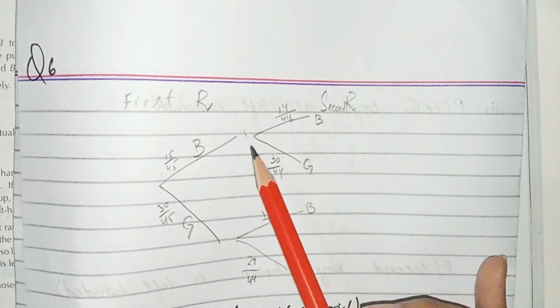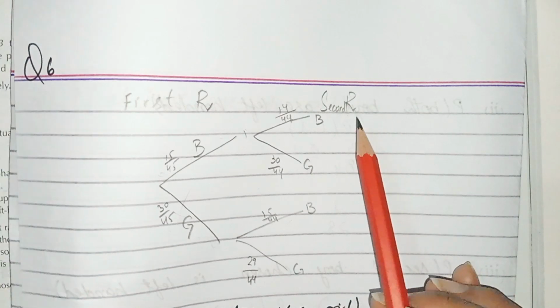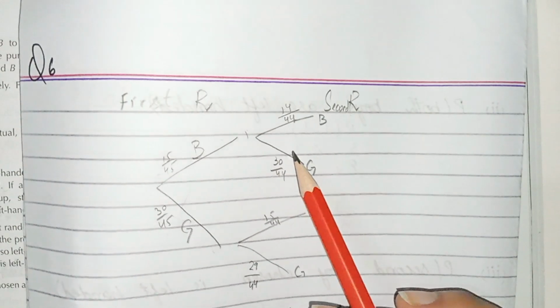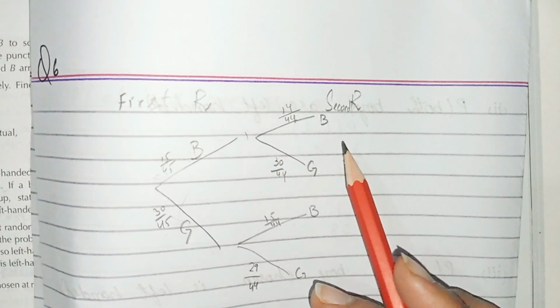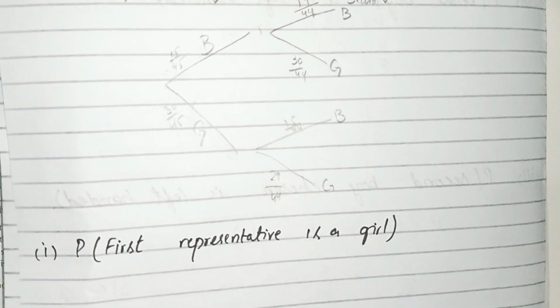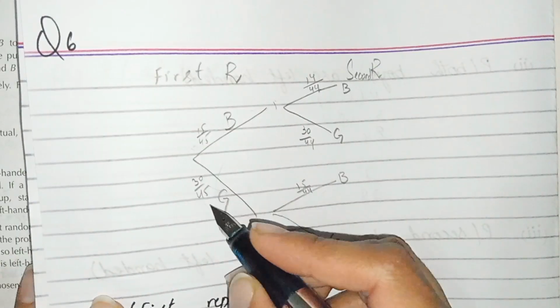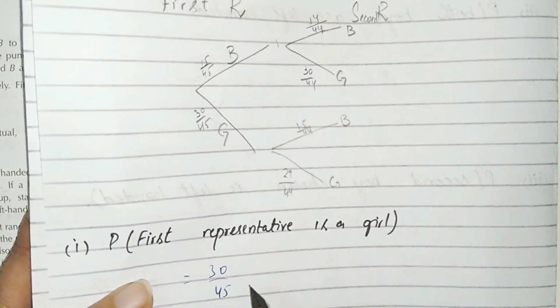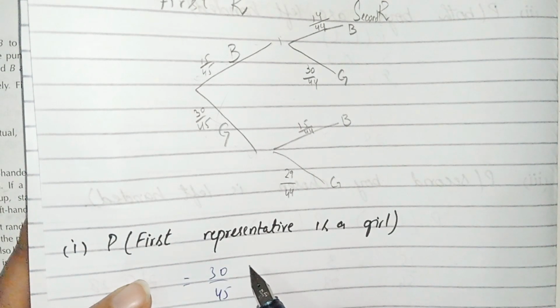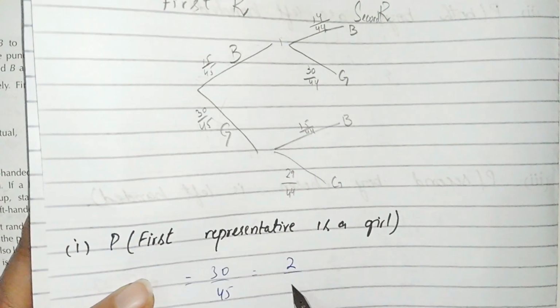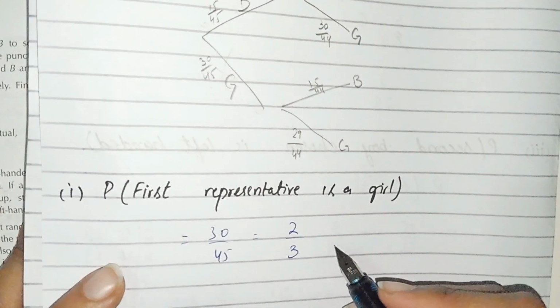It is not the demand of the question that we have to draw the tree diagram, but we have to draw it to understand the question, and it's easy for us to write the answer. Now the first representative is a girl. When the first representative is a girl, we will write there 30 over 45, and we can simplify it. By simplifying it, we get the answer: 15 two times and 15 three times. 2 by 3 is the answer.